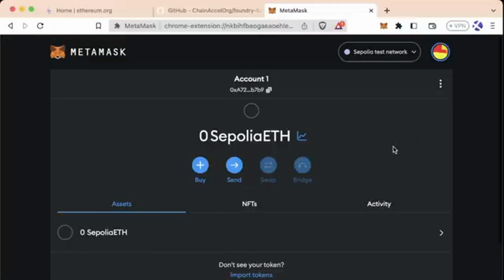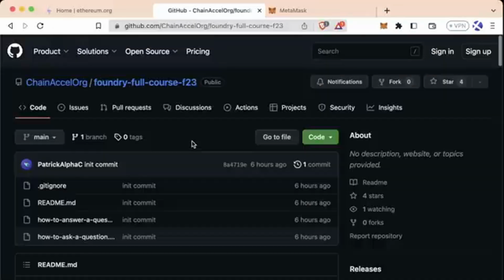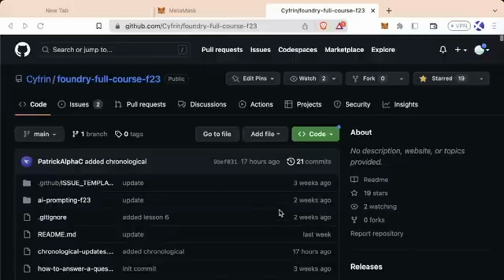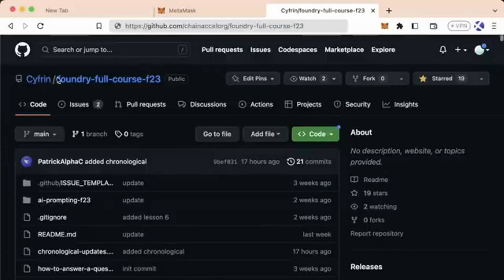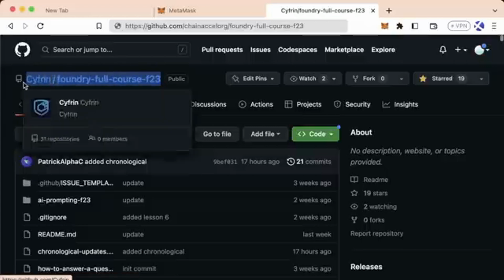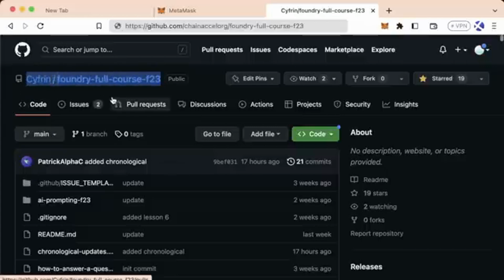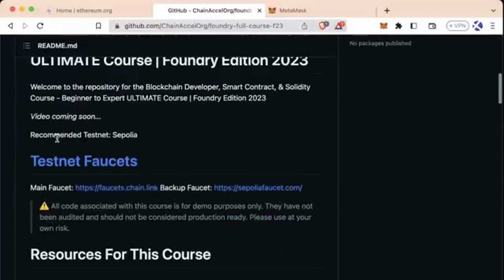However, testnets often change because, again, they're run out of the goodness of people's hearts, and sometimes people stop running them. You should absolutely have either the web3dev.education site up or the GitHub repository associated with this course. And an important note, sometimes you'll see this as the ChainExcel.org Foundry Full course. We recently renamed it to the Cyfrin Foundry Full course. So this is the correct link, but if you see ChainExcel.org, that's fine as well. And you should scroll down to the recommended testnets section to make sure you're on the most up-to-date testnet. At the time of recording, like I said, we're working with Sepolia.